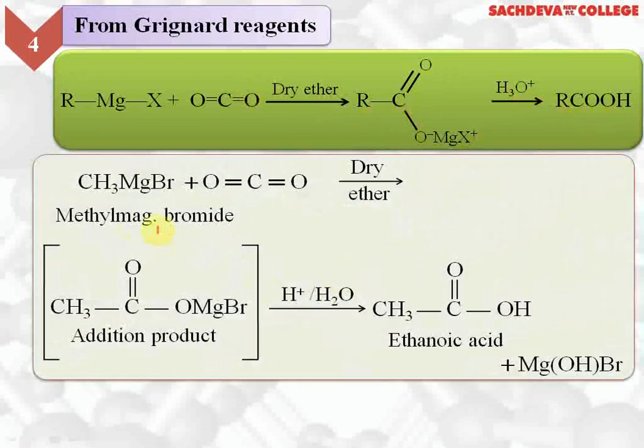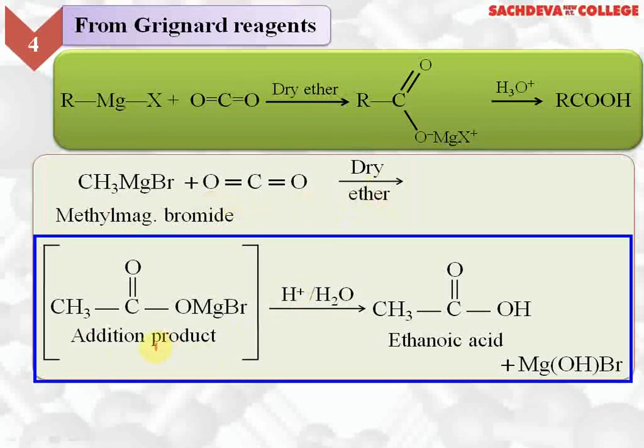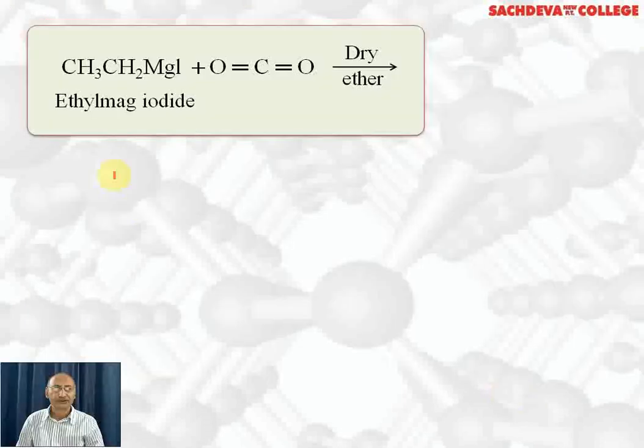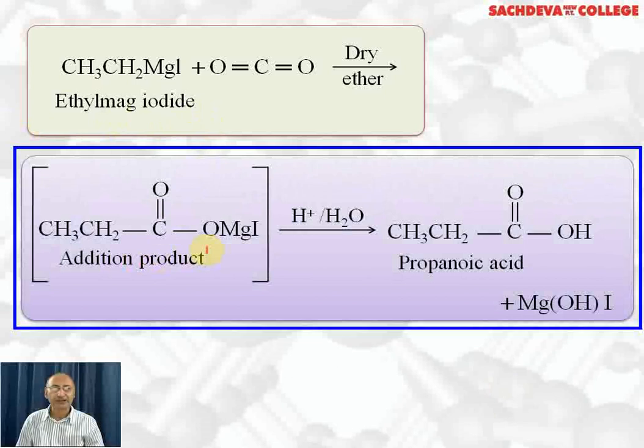Let's take a specific example. CH3MgBr reacts with carbon dioxide in presence of dry ether. It results in the formation of the addition product, that is ethoxy magnesium bromide, followed by acidic hydrolysis. We get ethanoic acid plus hydroxy magnesium bromide. In the same way, if we react ethyl magnesium iodide with carbon dioxide, we'll get propoxy magnesium iodide as the addition product, followed by hydrolysis gives propanoic acid plus hydroxy magnesium iodide.